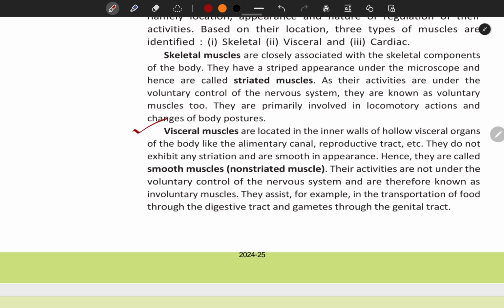Visceral muscles are located in the inner walls of hollow visceral organs of the body like the alimentary canal, reproductive tract, etc. They do not exhibit any striation and are smooth in appearance. Hence, they are called smooth muscles or non-striated muscles. Their activities are not under the voluntary control of the nervous system and are therefore known as involuntary muscles. They assist, for example, in the transportation of food through the digestive tract and gametes through the genital tract.